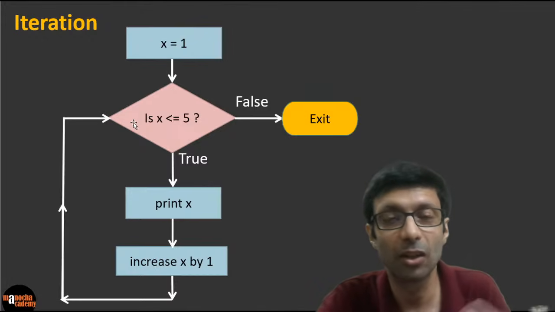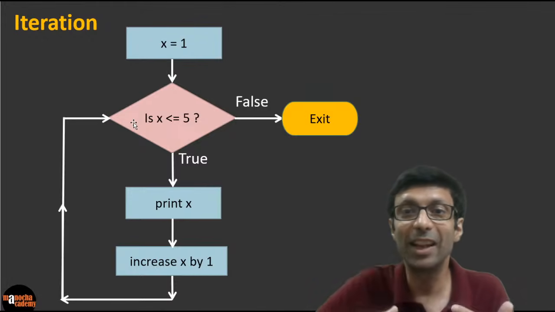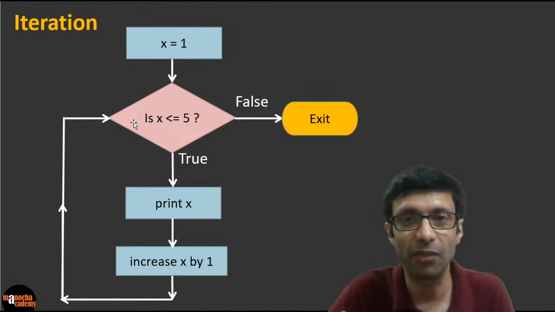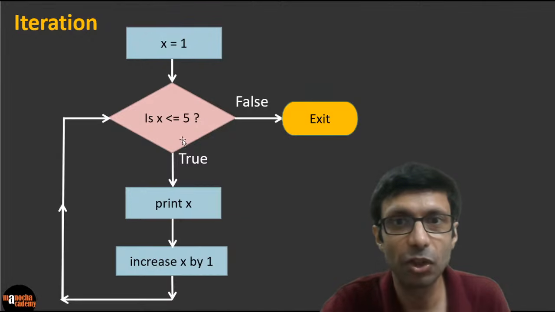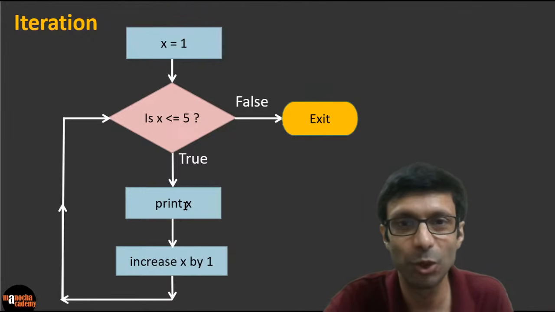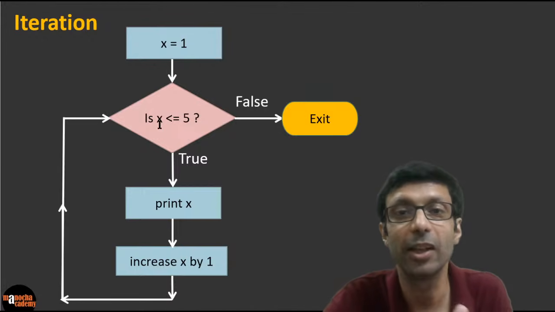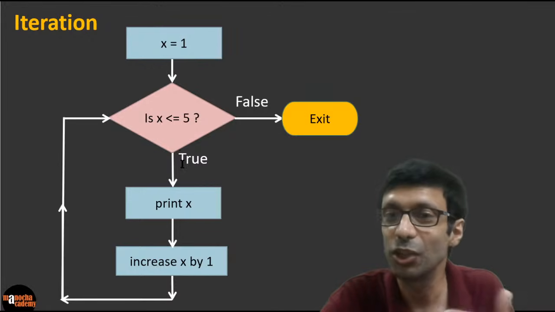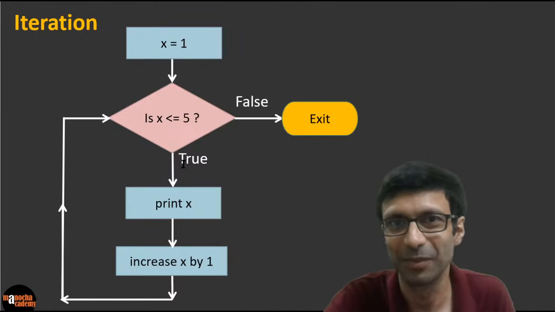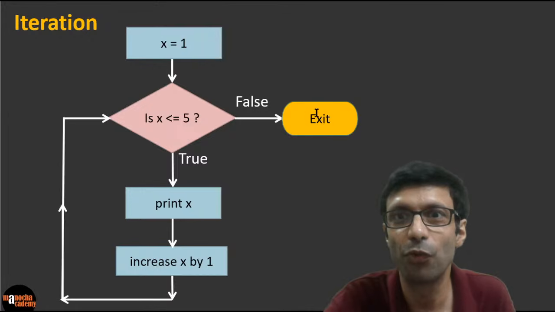So what is the loop going to be here? X is basically going to go from 1 to 5, because every time the condition is true, it prints x. So it will print 2 this time, again increase by 1, again go back. And it will only quit once the condition fails. So if the condition is true, the loop keeps running, right? Otherwise, once it goes to false, you can see it will exit the loop.